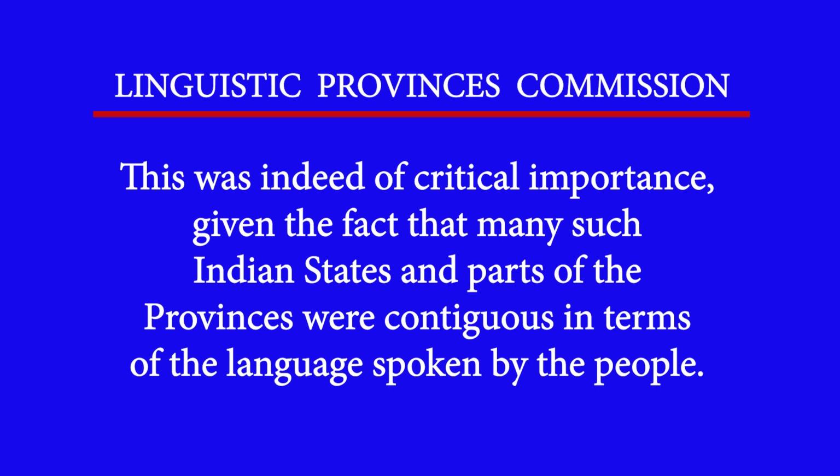For example, Travancore and Cochin were proposed to be added to Kerala, and Travancore, Cochin and Kerala all spoke the language Malayalam. Vidarbha was recommended to become a separate state, but in Maharashtra, Vidarbha and Bombay all speak Marathi.